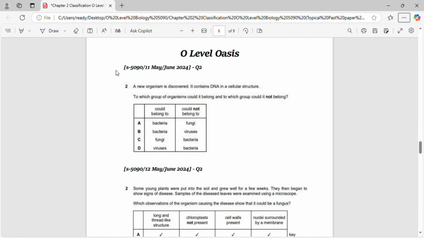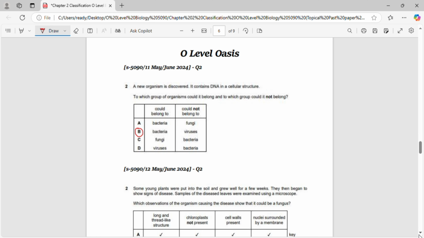Here, we're revisiting the paper 1 questions, specifically the same multiple choice question from chapter 1, so we'll simply review it. The question asks about an organism that contains DNA within a cellular structure. Which group of organisms could it belong to, and which group could it not belong to? We know this organism could belong to bacteria, as the description matches, but it wouldn't belong to protocysts or viruses, as viruses don't have a cellular structure.